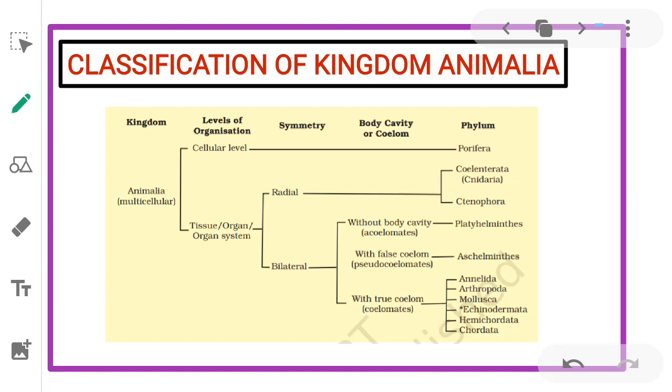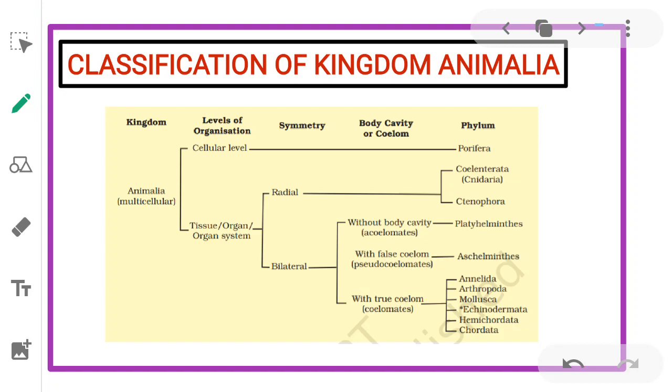Now the classification of kingdom Animalia. As you know, we are studying the chapter Animal Kingdom. In kingdom Animalia, we have studied the levels of organization: cellular level, tissue level, organ system level. Then we studied symmetry, that is radial symmetry, bilateral symmetry. Then we studied body cavity or coelom, that is acoelomates, pseudocoelomates, coelomates.